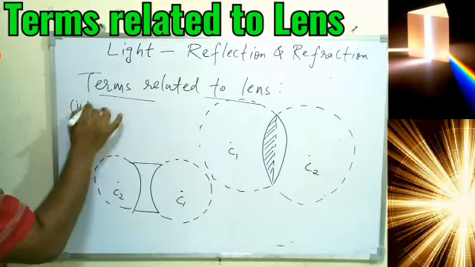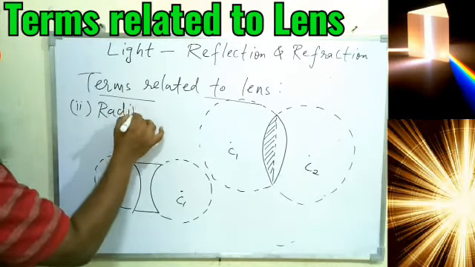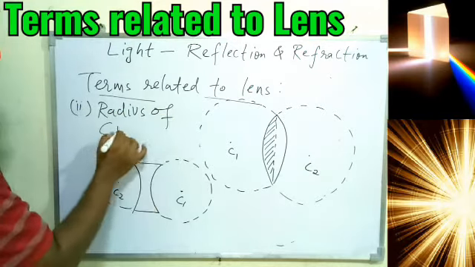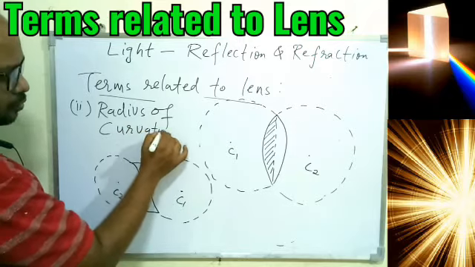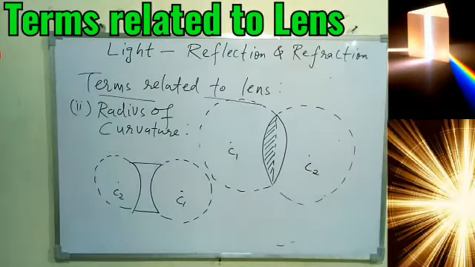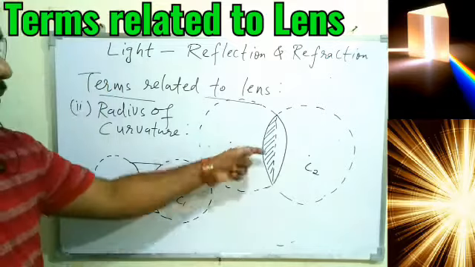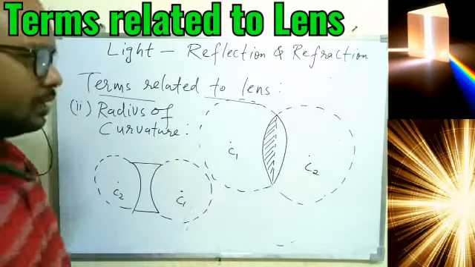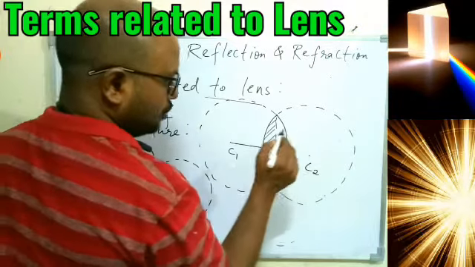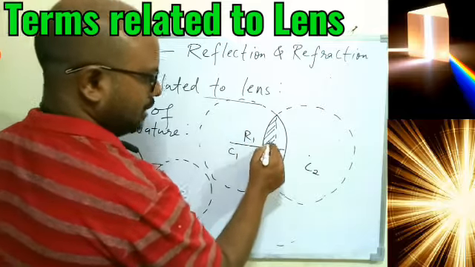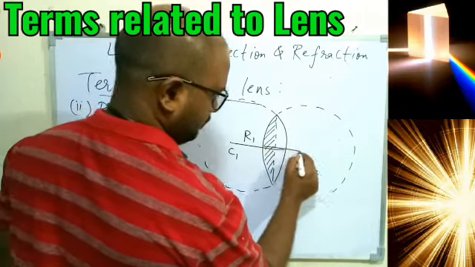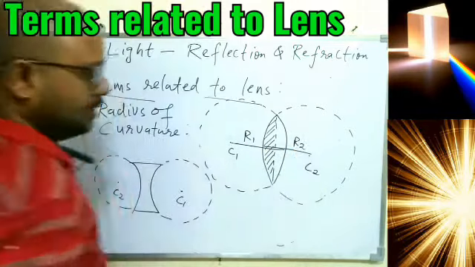Next term we have radius of curvature. So always remember, center of curvature we have two. Now let's see radius of curvature. So again this lens is a part of two spheres and both spheres will have a radius. So this is radius R1 and this is radius R2.